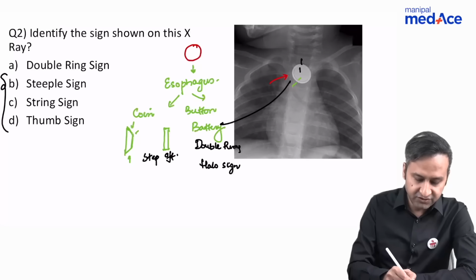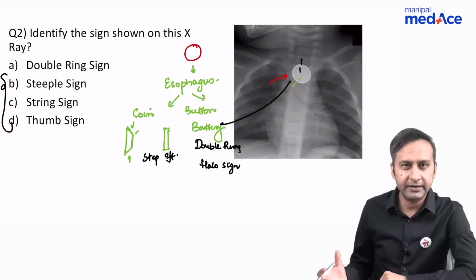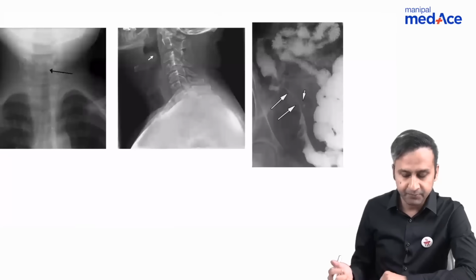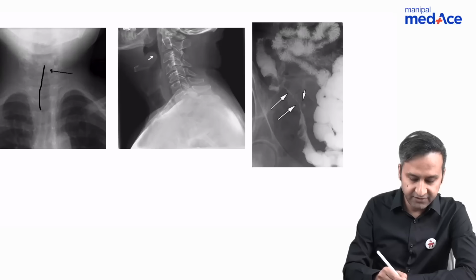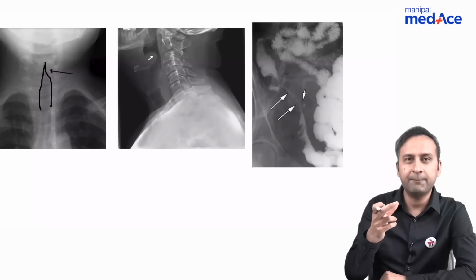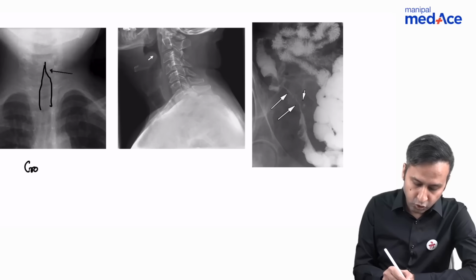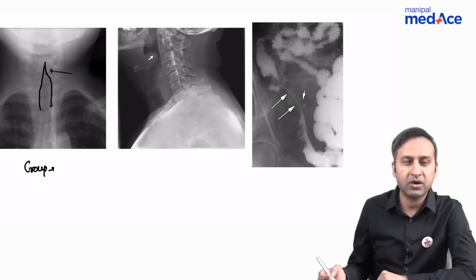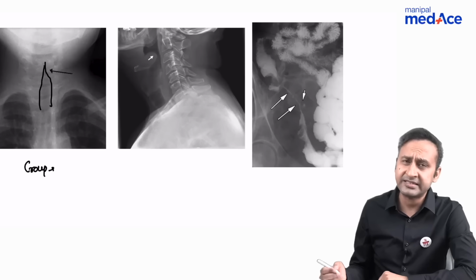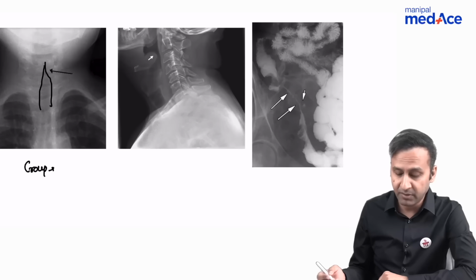Now, the rest of the three signs, we've also dealt with them in detail. Let me show you where we find them. This is the classical steeple sign, which refers to the narrowing of the upper airway in the form of a steeple. And where do we get it? We get it in cases of croup, laryngotracheobronchitis, which is a self-limiting condition associated with barking cough.